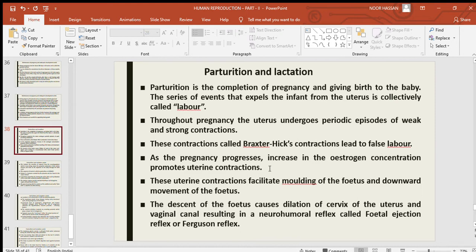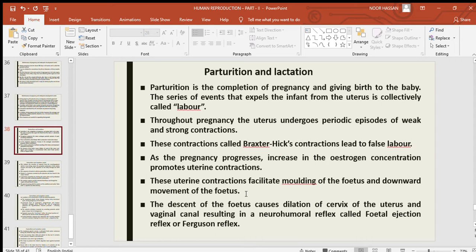As the pregnancy progresses, the increase in estrogen concentration promotes uterine contractions. So estrogen is very useful in promoting the uterine contractions. These uterine contractions facilitate molding of the fetus and downward movement of the fetus.